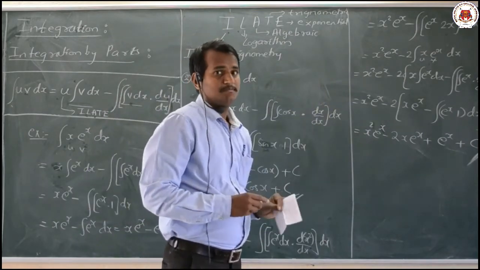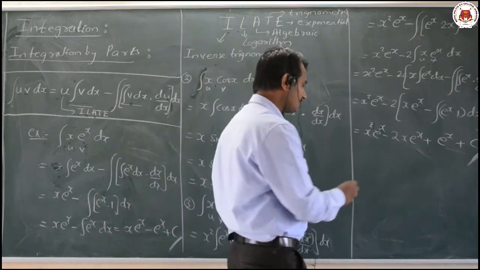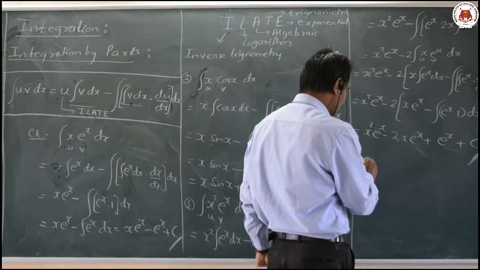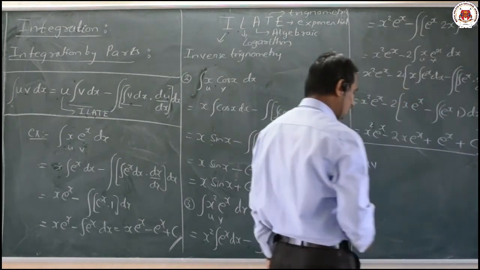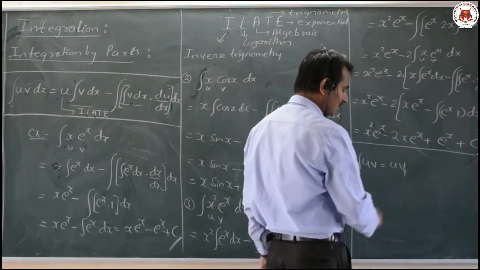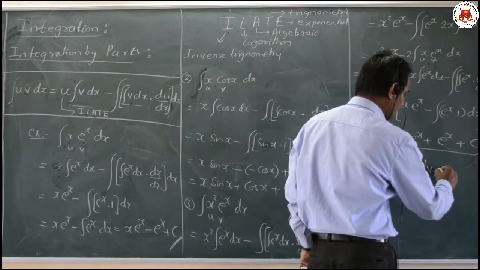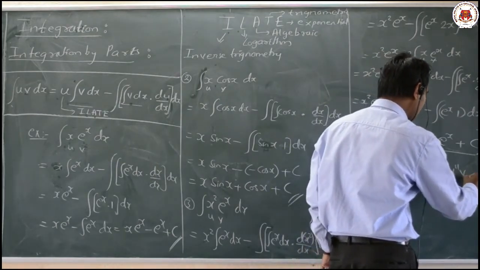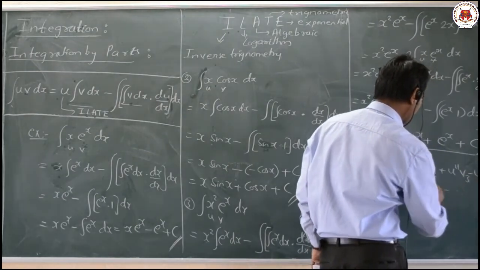This particular example you can solve by one more method. What is it? Integration of u into v, known as Bernoulli's rule. Integration of u into v is equal to u as it is times v1, minus u dash v2, plus u double dash v3, minus u triple dash v4, and so on.